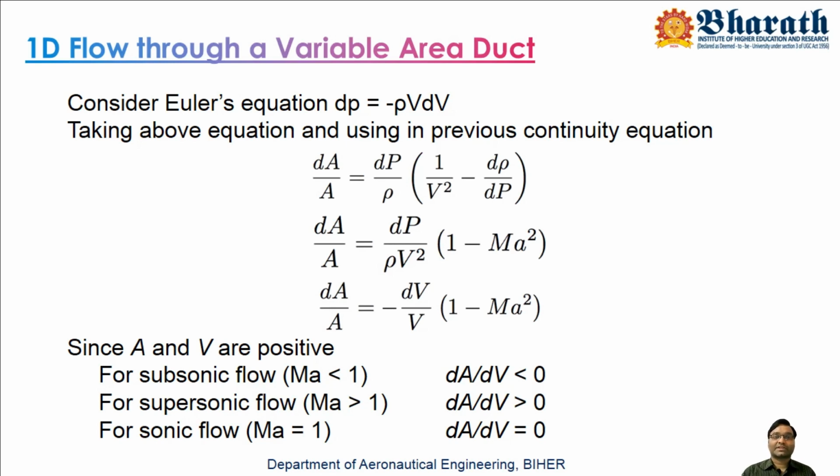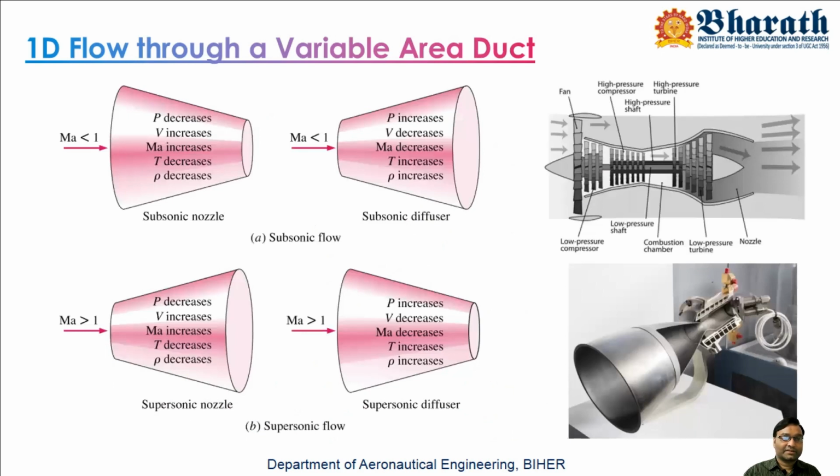So this has given the concept of a subsonic nozzle, the converging nozzle. So take a converging nozzle, for example, like this, where the flow is going. Since area is decreasing, automatically the velocity increases at this point. So the velocity with which it is entering here and the velocity with which it is leaving here will be different. Since area is decreasing, velocity will increase, provided M is less than 1.